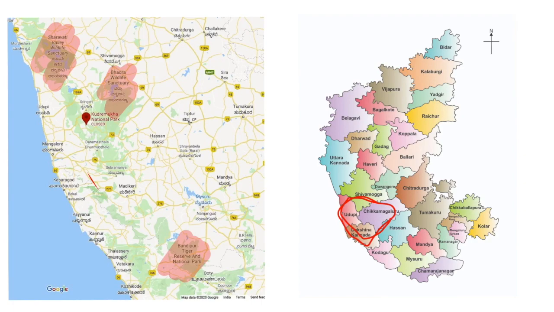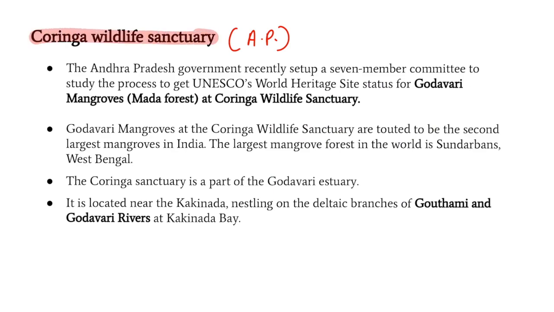Now we'll go to the next entry. Now, friends, Koringa Wildlife Sanctuary in Andhra Pradesh was in news. Why was it in news? Because the government is preparing to get the UNESCO World Heritage status for the Koringa Wildlife Sanctuary for the Godavari mangroves. And one more thing, friends, the Godavari mangroves located in Koringa Wildlife Sanctuary are the second largest mangroves in India. Guys, you should know that the Sundarbans mangroves, which are majorly in West Bengal, are the largest mangroves of India as well as the world.